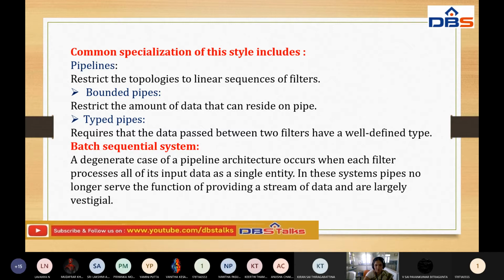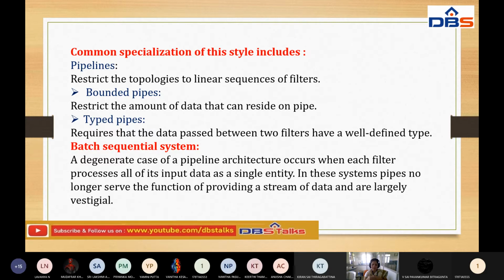What is the importance of bounded pipes? They restrict the amount of data that can reside on the pipe. It will put some conditions. We need to transfer the data from one filter to another filter with the help of these pipes. Pipes play the main role in transferring the first filter's output as input to the second filter. In this architectural style we use two different types of pipes: bounded pipes and typed pipes.